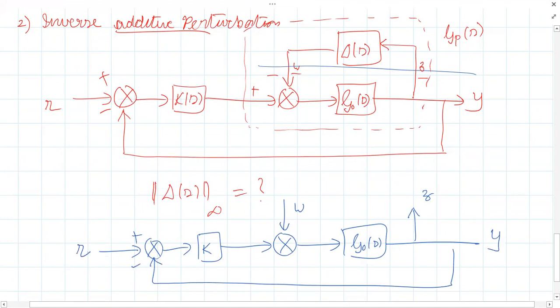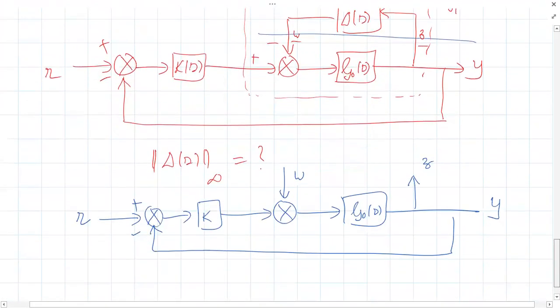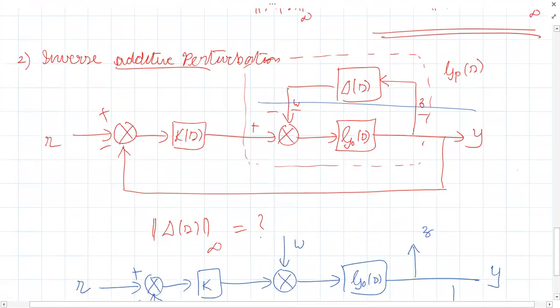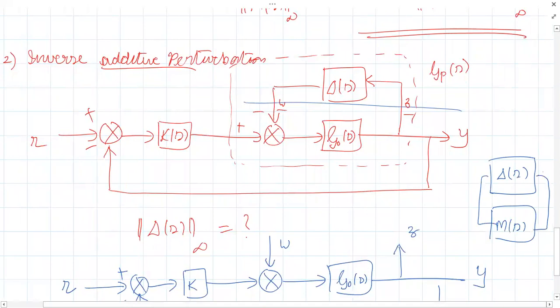Now what you have to do? You have to redraw this in such a way that our two block format is like this: delta of S and the nominal plant M of S. So this is Z and this is W.